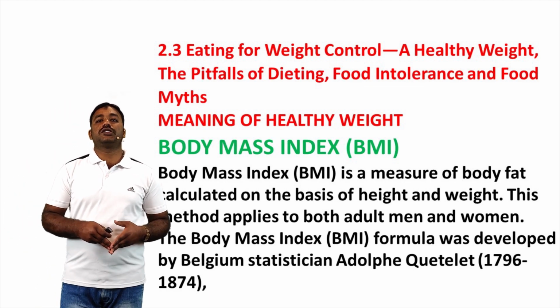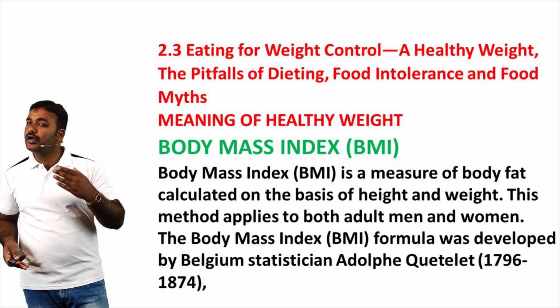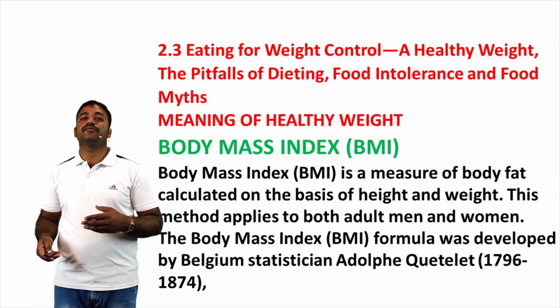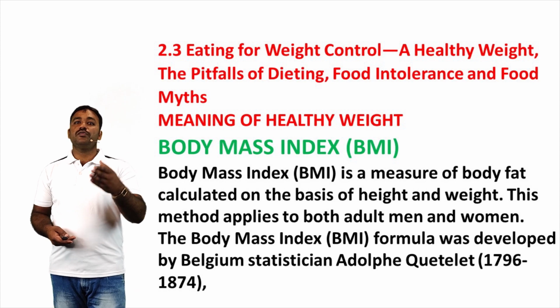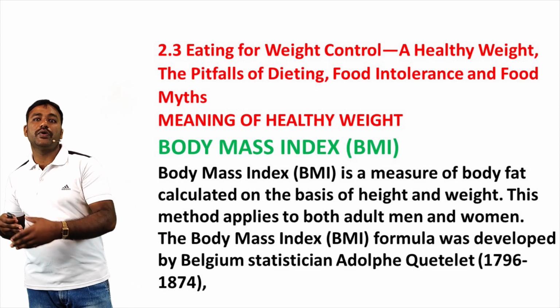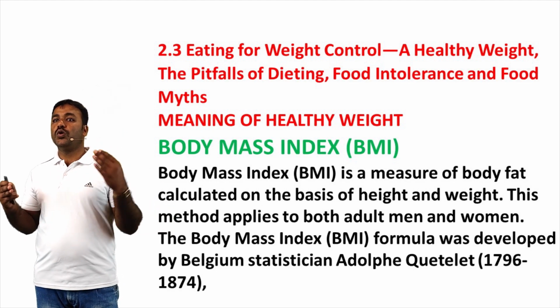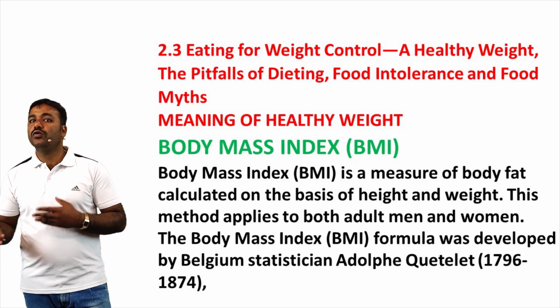Body mass index, BMI, is a useful measure of overweight and obesity, which explains body fat calculated on the basis of height and weight. This method applies to both adult men and women.